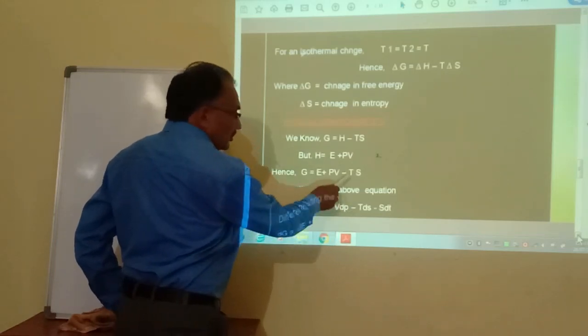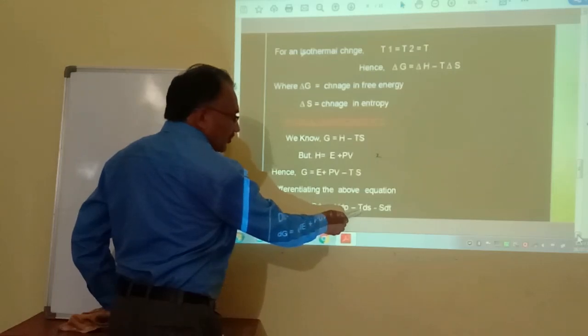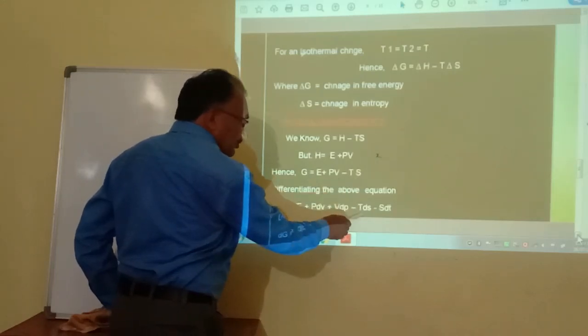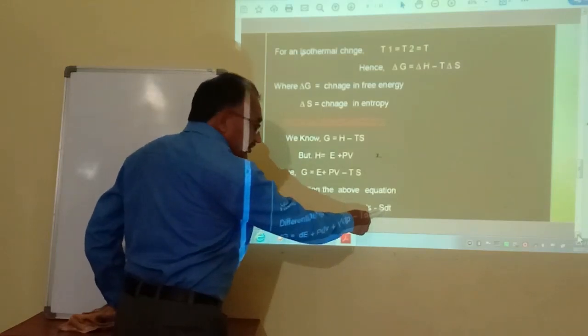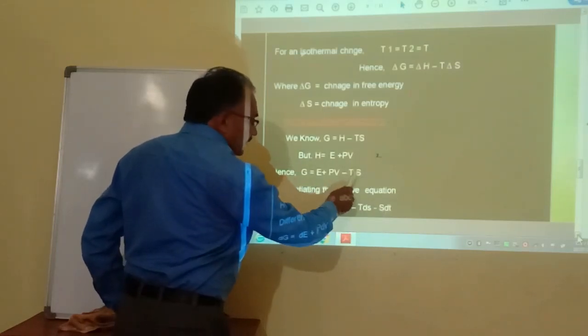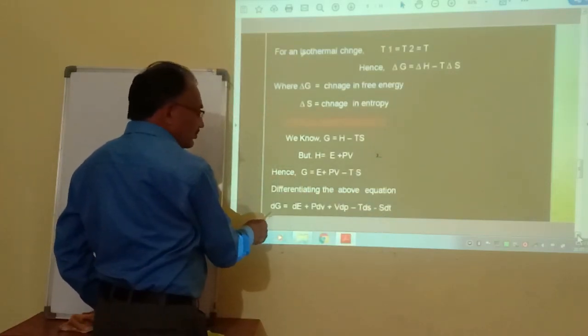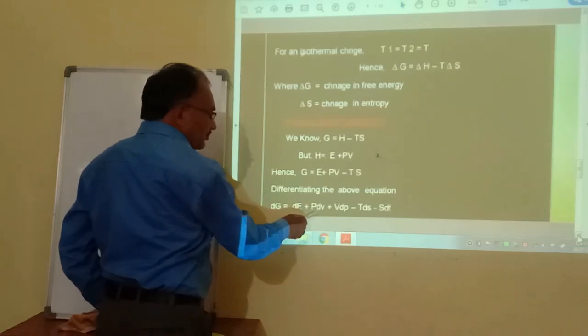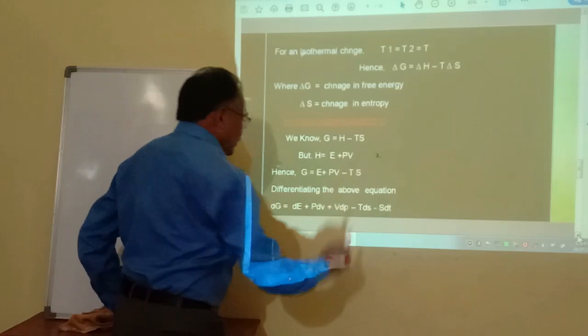Here temperature is constant and we differentiate entropy, that is dS. Then S remains constant and we differentiate T as dT. Therefore dG is equal to dE plus P dV plus V dP minus T dS minus S dT.